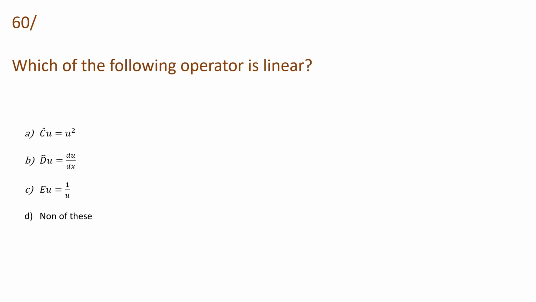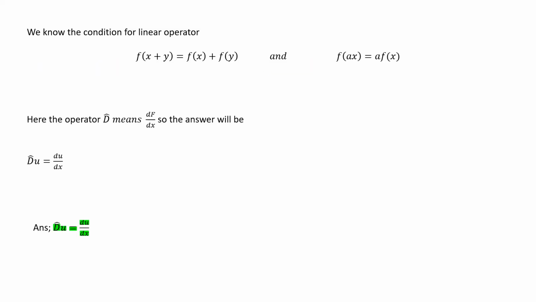Then the last question of this session is which of the following operator is linear, and the options are C u is equal to u square, D u is equal to du by dx, E u is equal to 1 by u, and none of these.